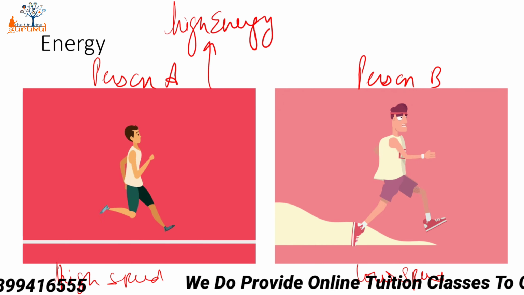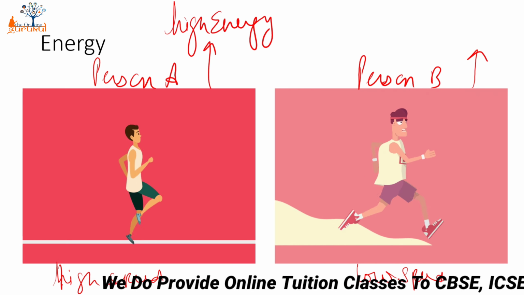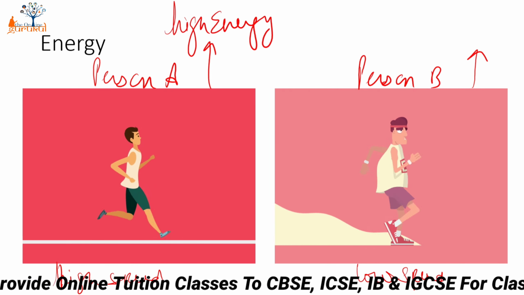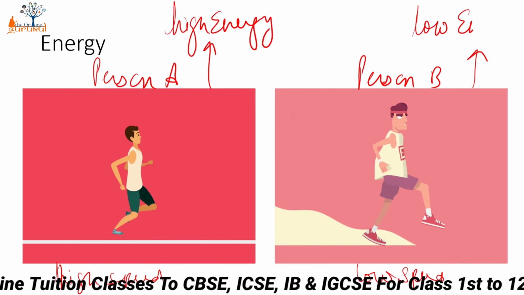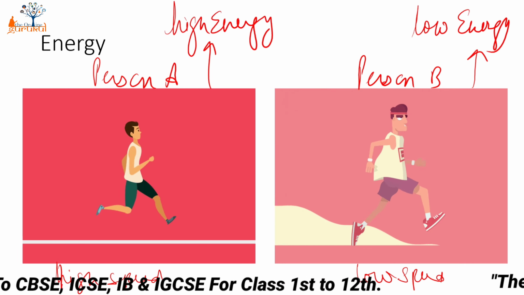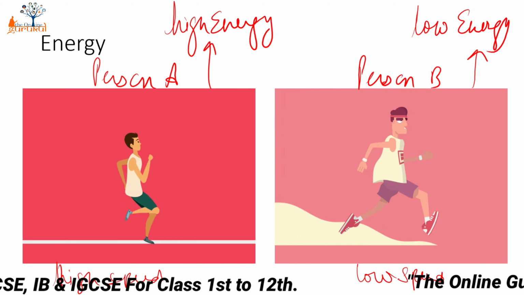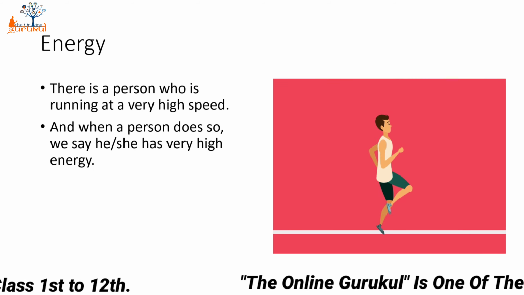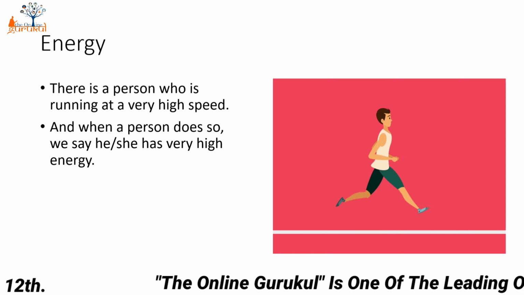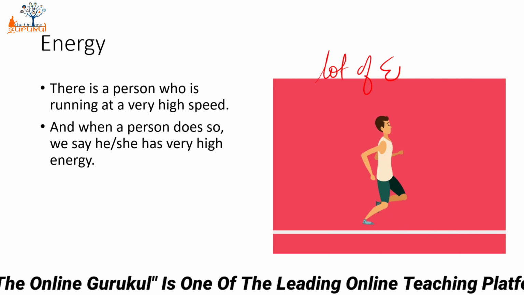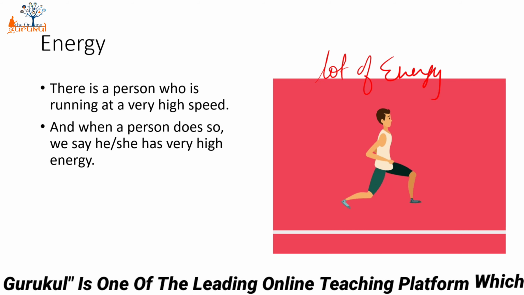Similarly, when I see person B is running so slowly and he's not going to win the race, I can say that this person is low on energy and that's why he's not able to run so fast. So what I can say here is that the person who is running at a higher speed, that was person A, has a lot and lot of energy. Higher the speed, higher the energy.